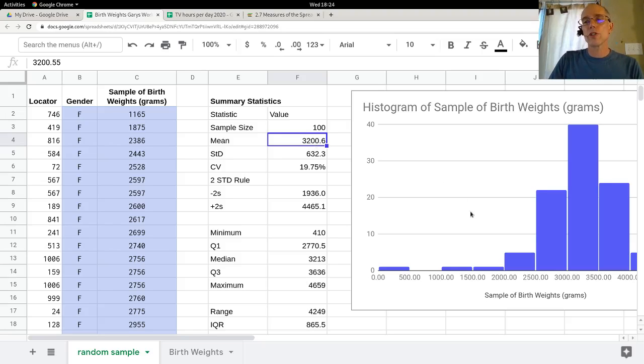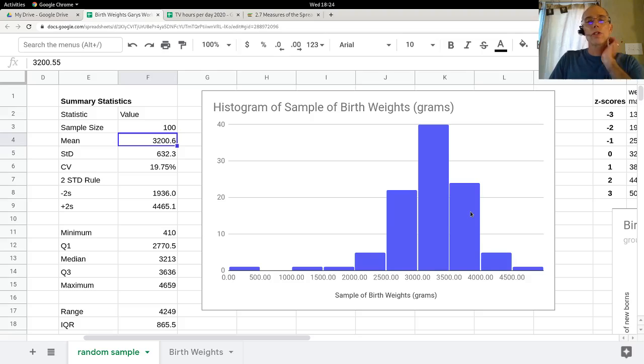Now look at the distribution here. So here I have just a width of 500 starting at 0. So there were very few newborns that were born under 500 grams, very few between 1,000 and 1,500, very few 1,500 to 2,000. Most newborns are somewhere between 2,500 grams and 4,000 grams, so 2.5 kilograms to 4 kilograms. So there is a symmetric bell shape here if I ignore this tail.